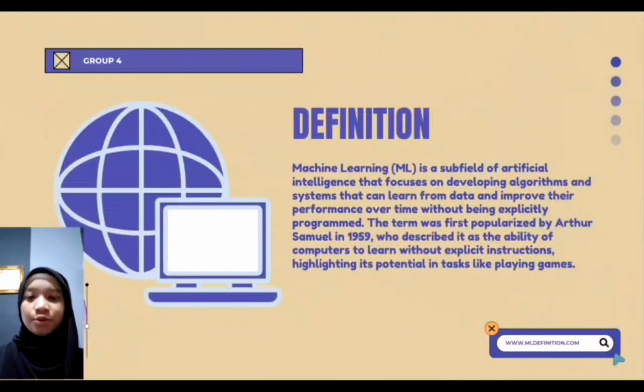Machine learning, or for easier, we call it ML, is a subfield of artificial intelligence that focuses on developing algorithms and systems that can learn from data and improve their performance over time without being explicitly programmed. The term was first popularized by Arthur Samuel in 1959, who described it as the ability of computers to learn without explicit instructions, highlighting its potential in tasks like playing games.